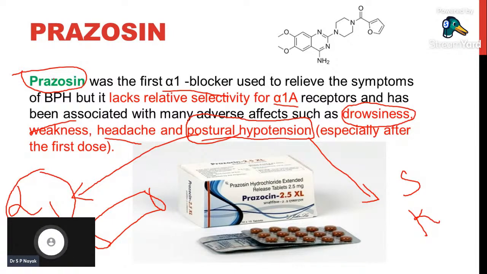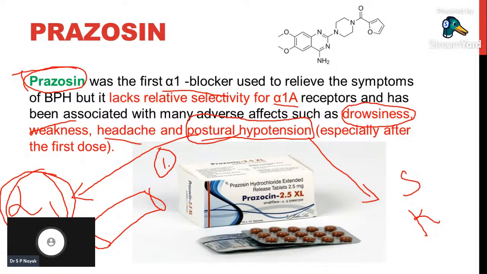So when we are using prazosin or any alpha 1 blockers, we have to monitor patients for postural hypotension, and this is very, very commonly seen with the first dose of alpha 1 blockers.